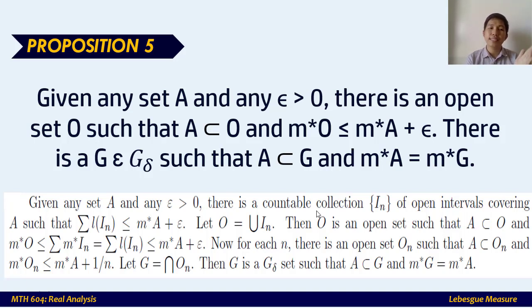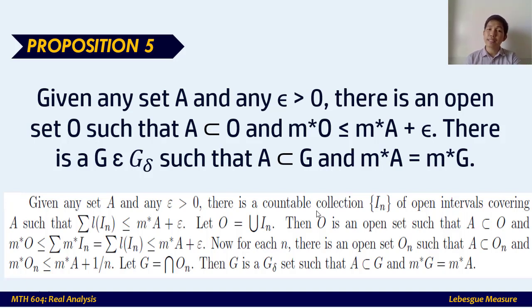Now, also, there is a G, an element of G delta. We know that G delta is defined as a Borel set, actually, the intersection of a countable collection of open sets, such that if A is an element of G, then m star A is equal to m star G. We are going to prove that. The proof came from the book of Royden.